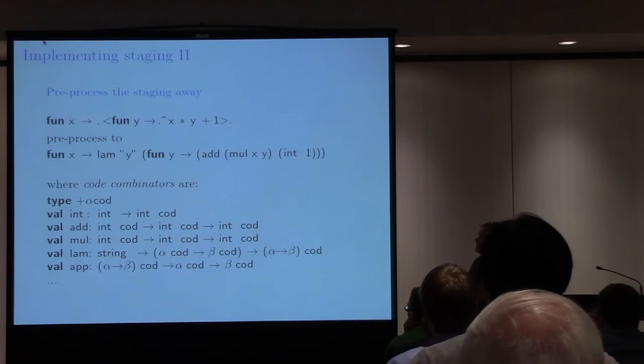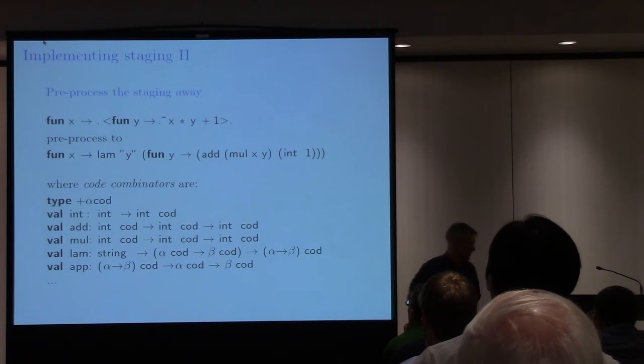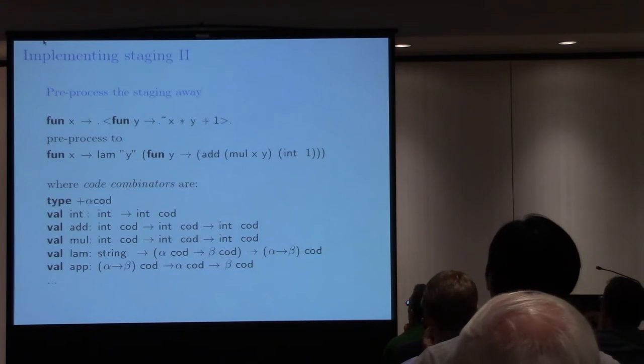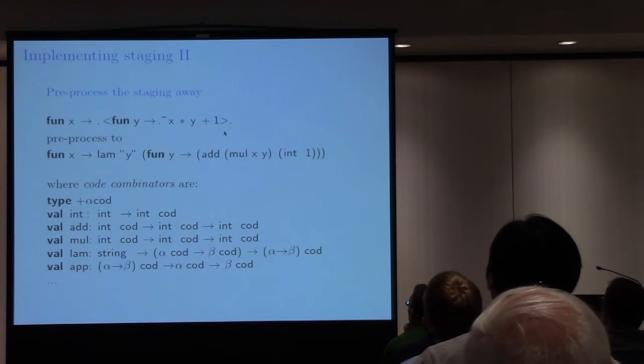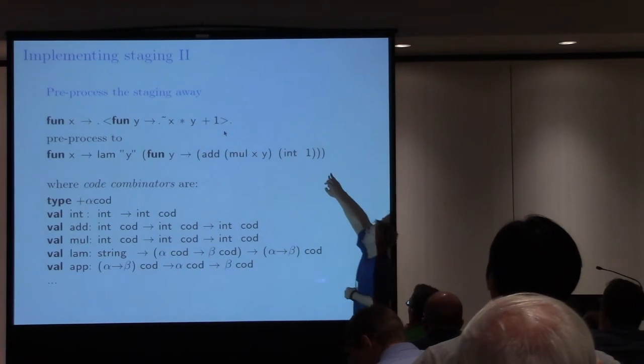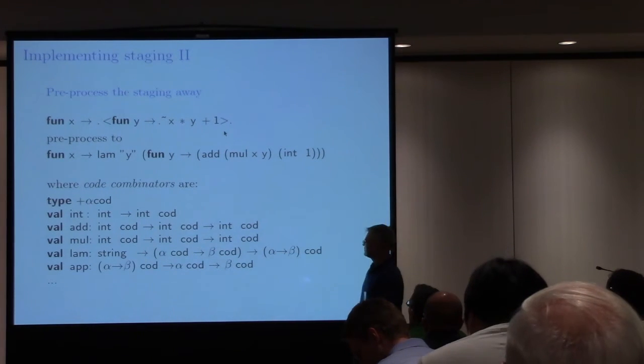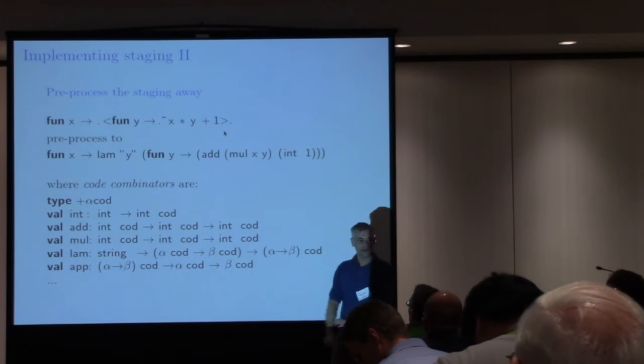Okay, so 2 years ago I said there is a wonderful method of implementing staging by just translating it away. So that's on the top line. Here's, for example, code, and it contains quotations. And how we implement it, we write a preprocessor that translates this code into this. And it includes certain things like lam, add, mul, int, and so forth, and these are code-generating combinators.